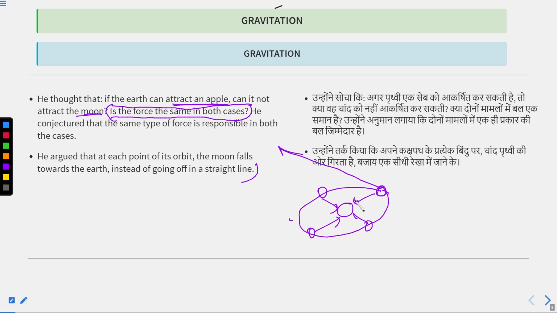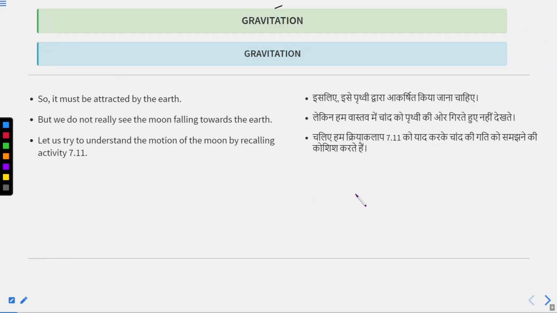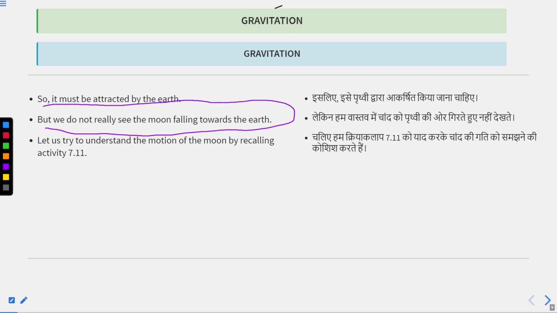Okay? Moon always revolves around the earth. It does not leave earth and go on a straight line path. He argued that at each point, moon tried to fall on the earth, fall towards the earth. So it must be attracted by the earth. It means that moon is also attracted by the earth, but we do not really see the moon falling towards the earth.